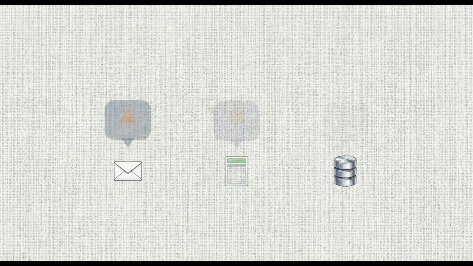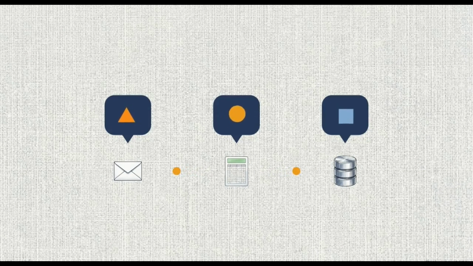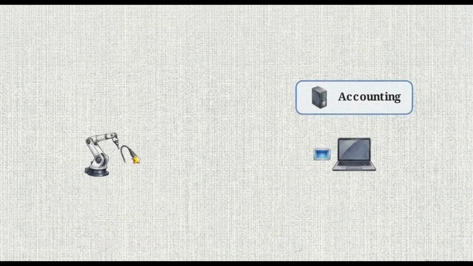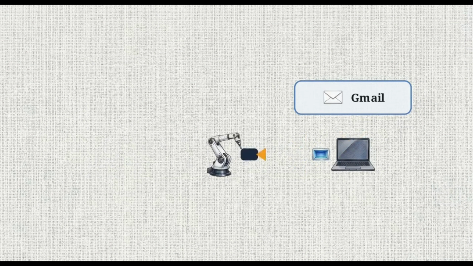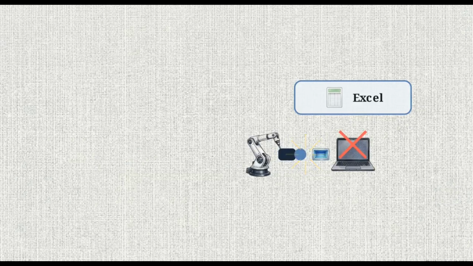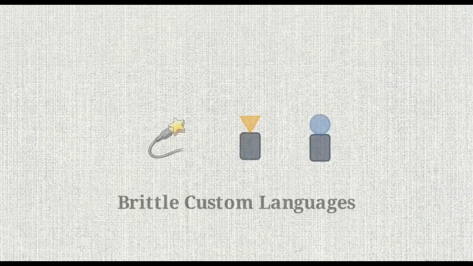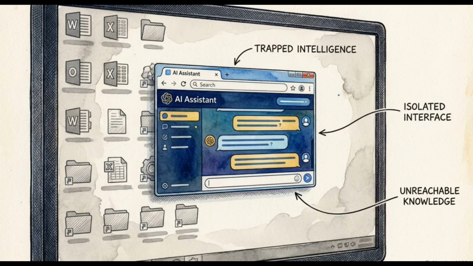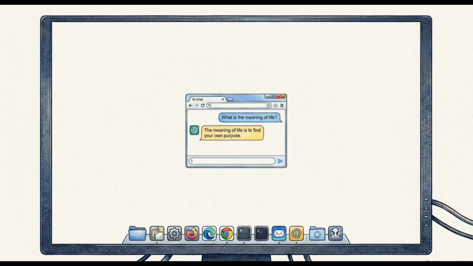The problem is that software apps don't all speak the same language. Traditionally, letting an AI use a new tool required a developer to write custom code for that specific connection. Connecting one AI to Gmail, Excel, and accounting software meant maintaining 3 different, brittle custom languages. This makes it almost impossible to connect an AI to everything we use at work. Without a universal way for AI to speak to all our software, these models will stay isolated in a browser tab instead of becoming useful digital workers.